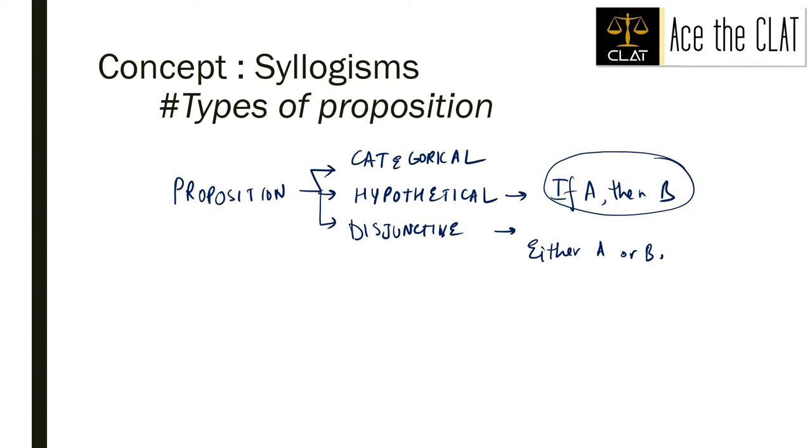disjunctive propositions. Hypothetical का एक example दूँ तो यार ऐसा हो सकता है कि if the sun shines today, I will go out tomorrow. Then I will go out today. ठीक है? Propositions like these are called hypothetical propositions, and disjunctive में something as simple as like either you are a criminal or you are not a criminal. I know it is quite a stupid example, but yeah, ज़्यादा कुछ है नहीं बोलने के लिए, ठीक है?